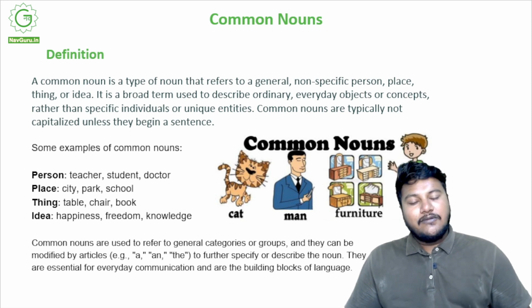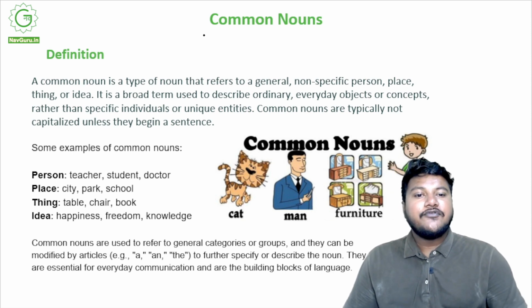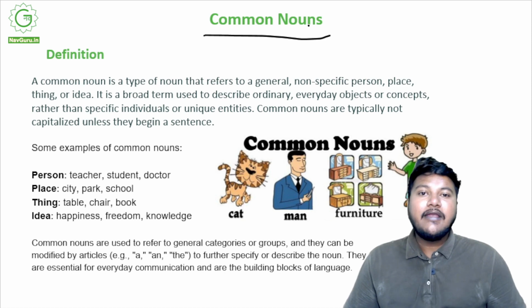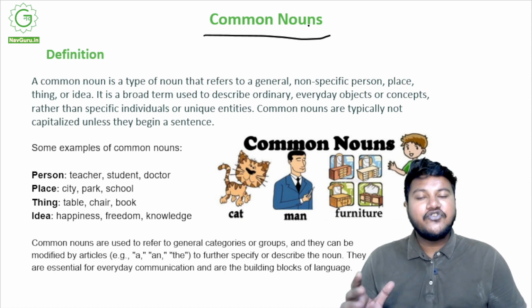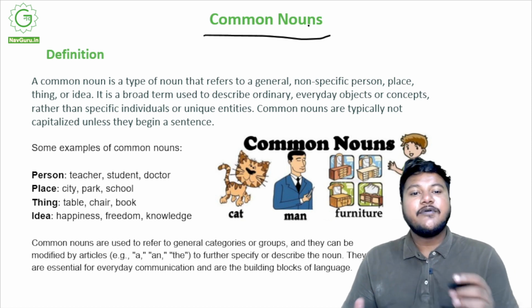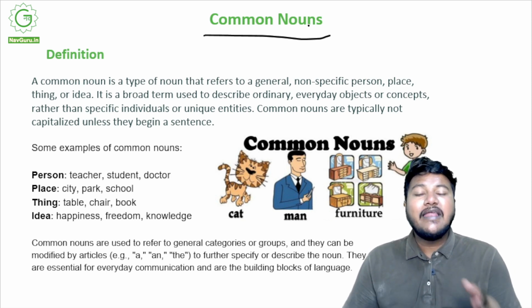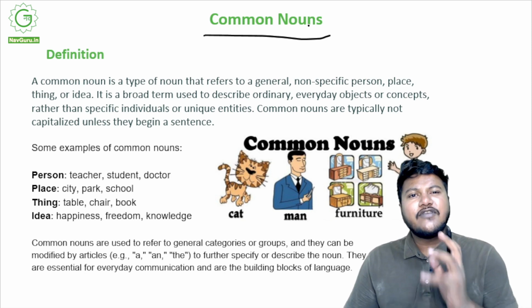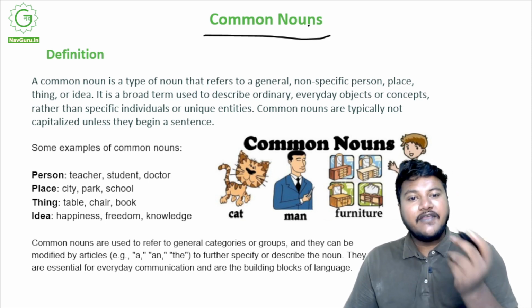So the very first one, common nouns. What are common nouns? If you go by the definition, a common noun is a type of noun that refers to a general, non-specific person, place, thing, or idea. In simpler terms, it can be anyone. It's not pointing fingers at someone, specifying that this is the person, this is the idea, this is the place we are talking about. They're just talking about something in general, but they are naming it.